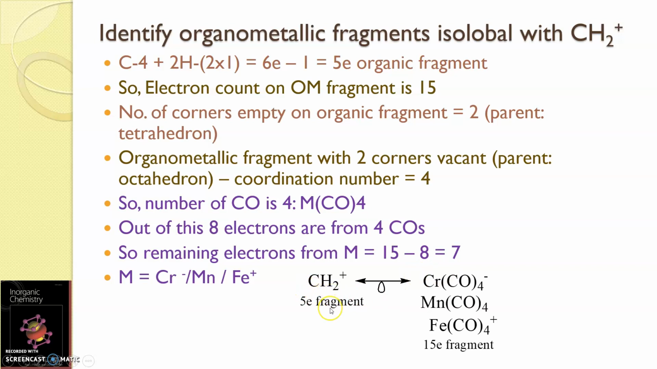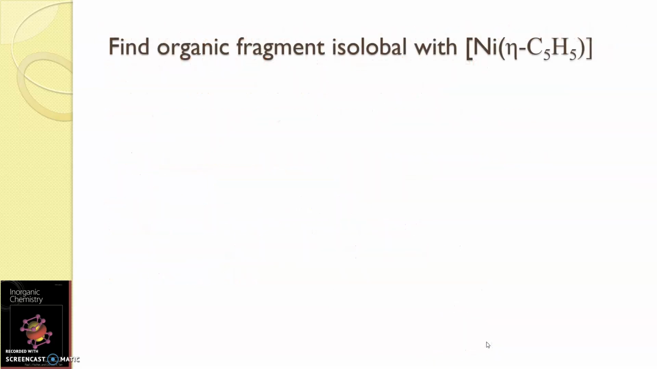So the answer will be: CH2 plus, which is a 5 electron fragment, can be isolable with the anionic, neutral or cationic 15 electron fragment on the organometallic side.